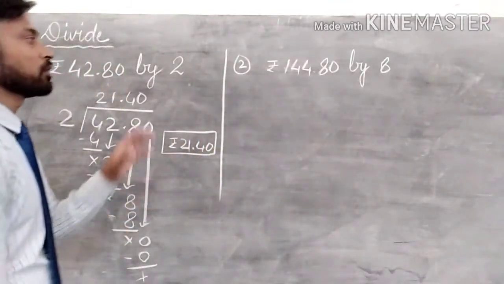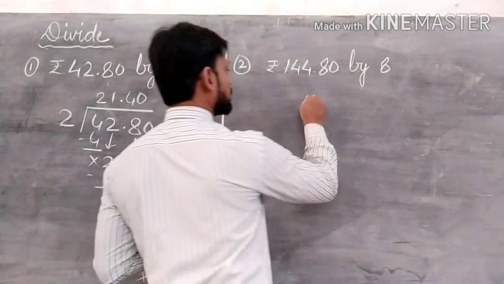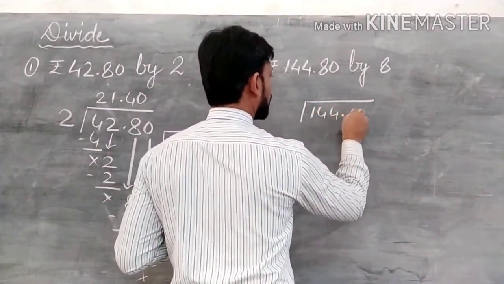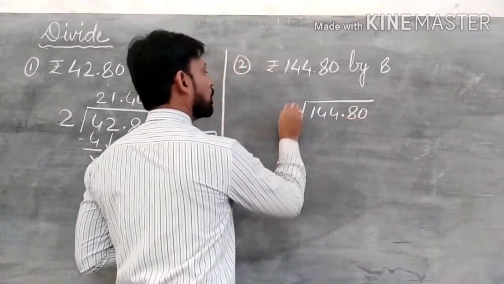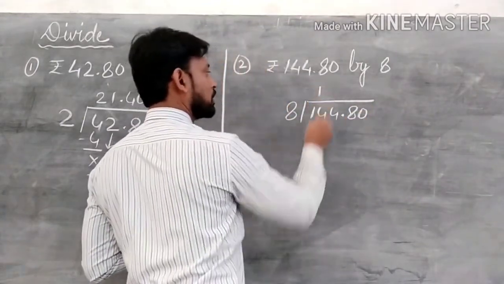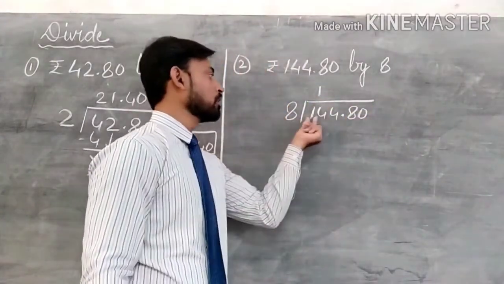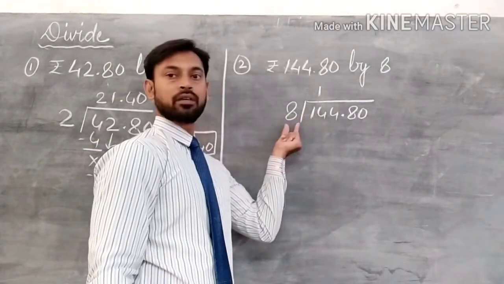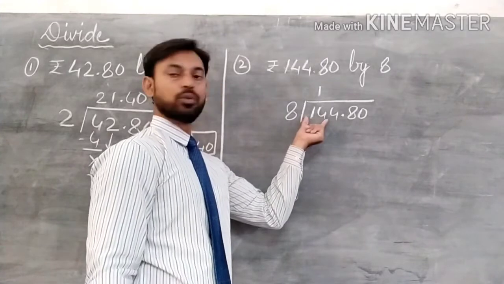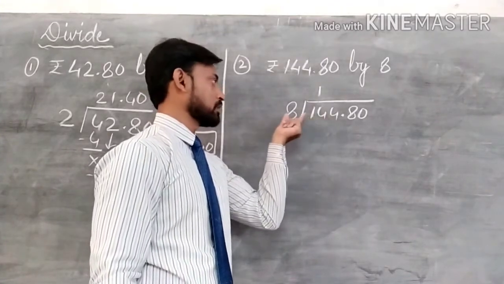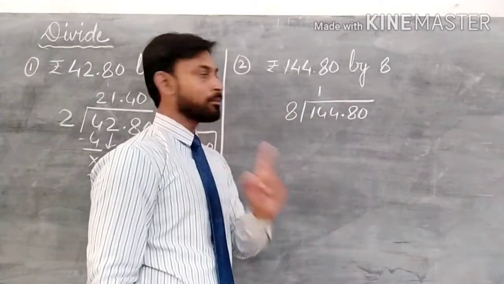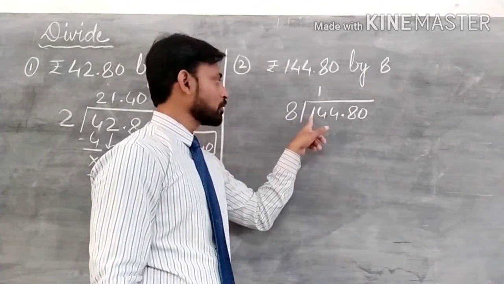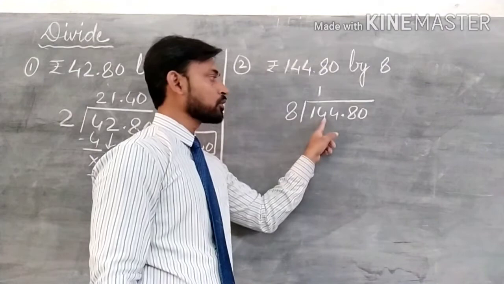Right. Now take another example. This is 144.80. 8 ones are 8, see, this is 1 digit number, this is 1 digit number, but 1 is less than 8, so we'll take 2 digit. Now 14 is greater than 8, so always remember you have to take this number greater than this number. So 1 is less than 8, so we'll take 2 digit number.